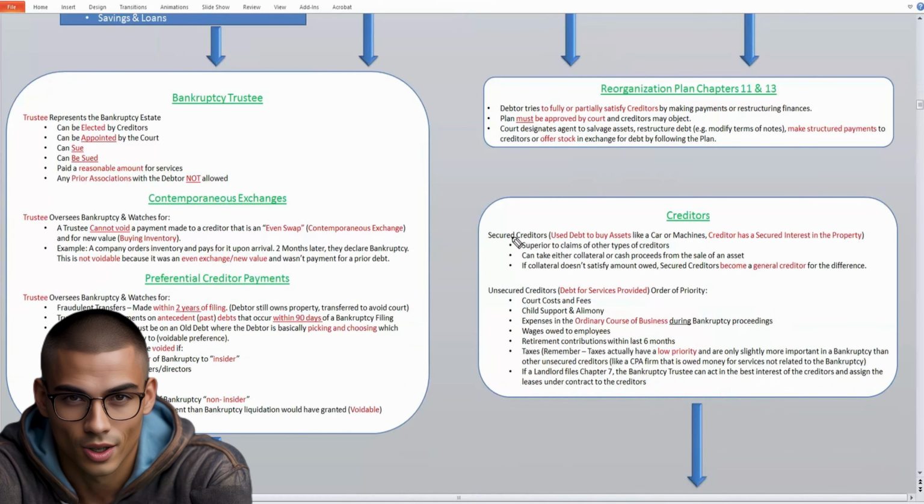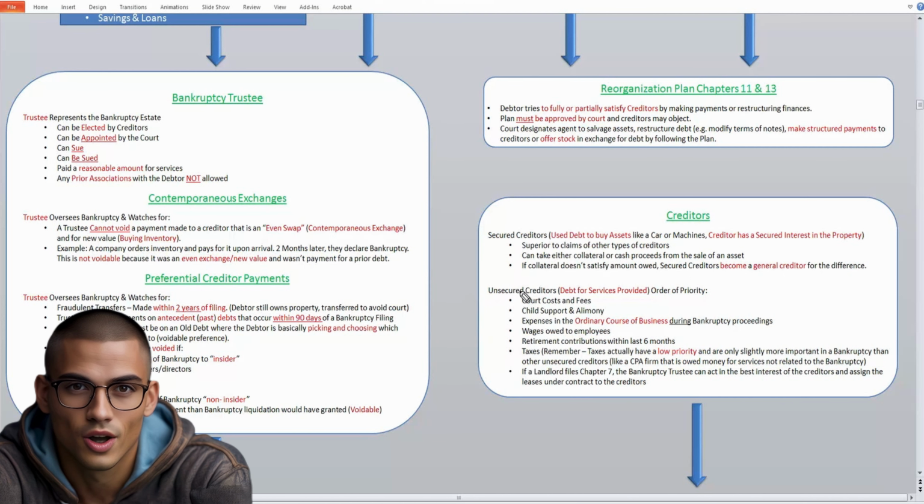So just to review, we have two types of creditors. We have the secured creditors and we have unsecured creditors. With secured creditors, you use the debt to buy assets like a car or a machine, and that creditor has a secured interest in that property because you use the money that they gave you to purchase that car or the machine. So they have a superior claim to any other types of creditors. They can take either the collateral or the cash proceeds from the sale of that asset in the bankruptcy estate. If the collateral doesn't satisfy the amount that's owed to the creditor, then the secured creditor just becomes a general unsecured creditor for the difference.